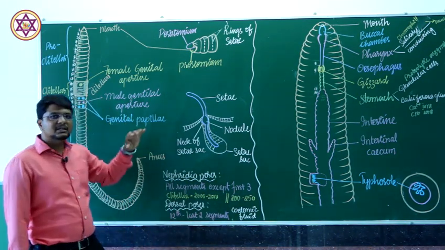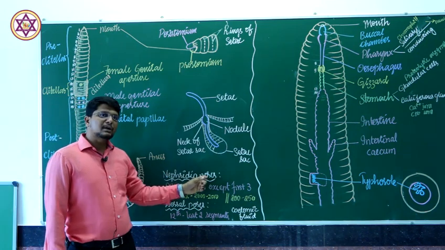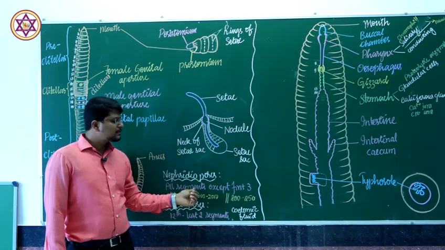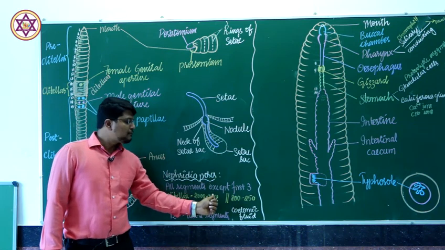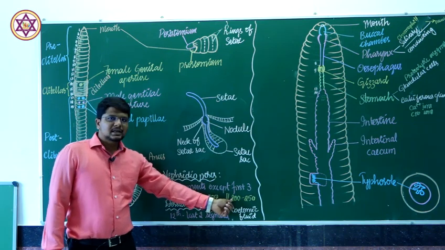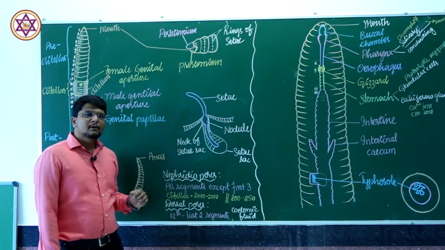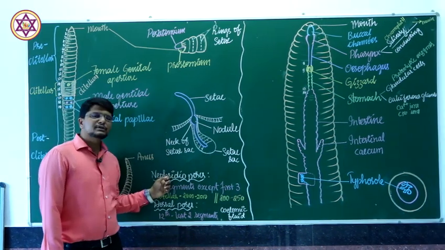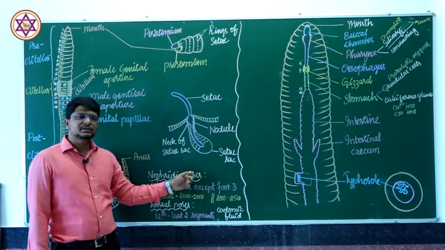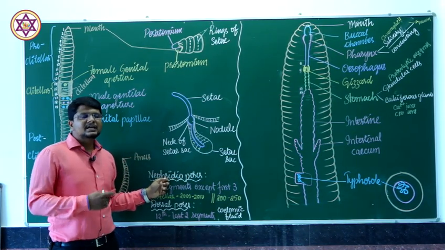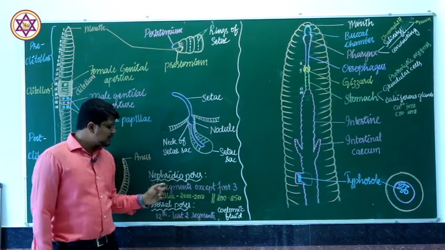In the clitellar region, the number of nephridiopores is greater, ranging from 2000 to 2500, whereas in other segments it ranges from 200 to 250. The main function of the nephridiopore is to excrete metabolic waste.